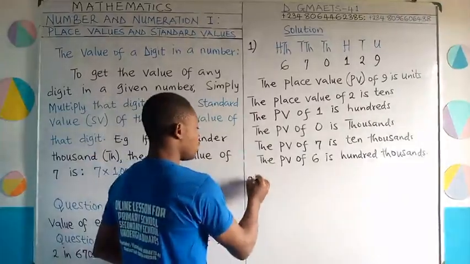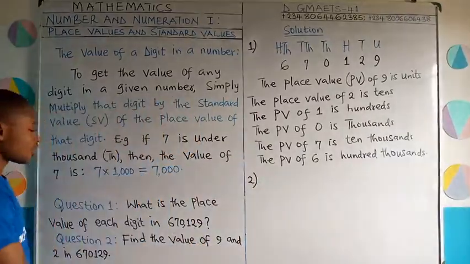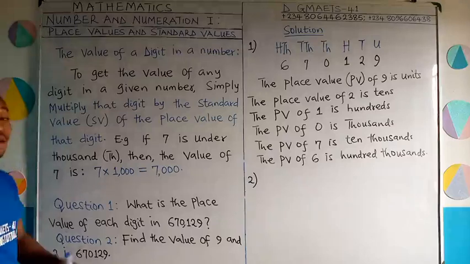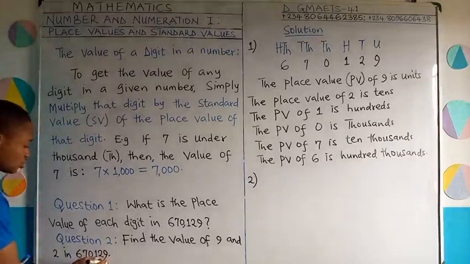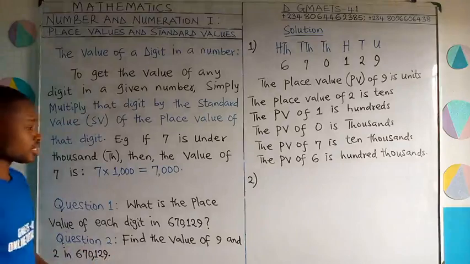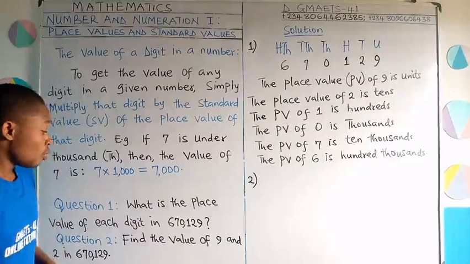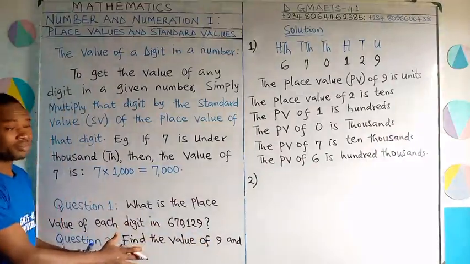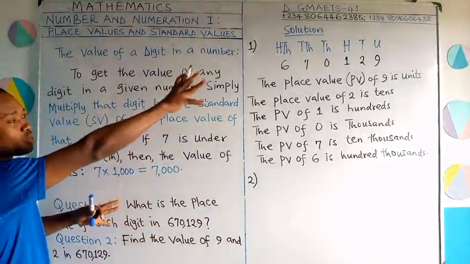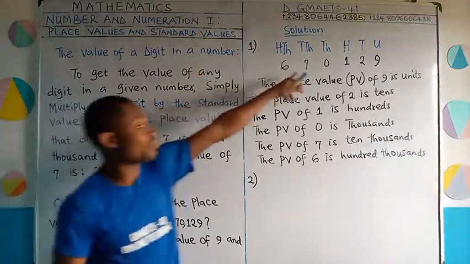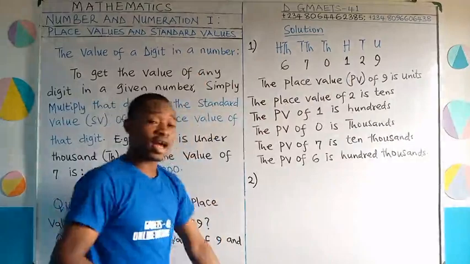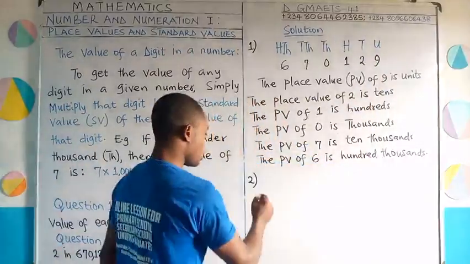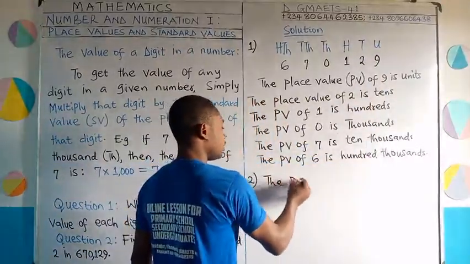Okay, solution to question number 2. In question number 2, we are asked to find the value of 9 and 2 in 670,129. Again, 1, 2, 3, we have our comma here. 670,129. We are asked to find the value of 9 and 2. I'll go straight to solve the problem. I wouldn't bother myself writing these many things anymore. We already have their place values arranged. So I would start. 9. The place value of 9 is units. Okay, so I'll now say the PV of 9 is units.